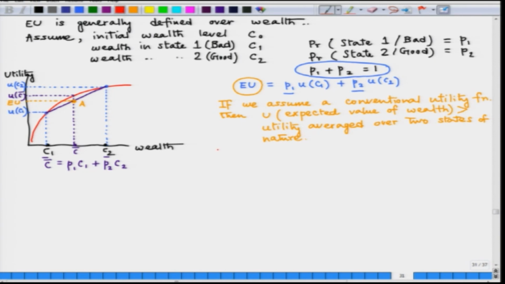If we observe this type of behavior from the consumer, then we say that our consumer is a risk averse individual. There are cases where an individual could be risk neutral and risk lover, but let us not get into those cases. We are going to stick to the more usual type consumer who is basically a risk averse person.